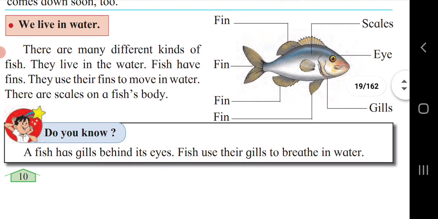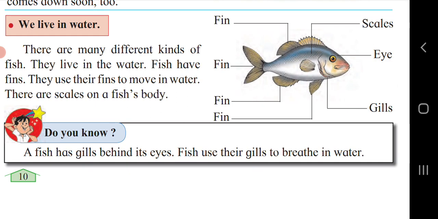Next, we live in water. There are many different kinds of fish. They live in the water. Fish have fins. They use their fins to move in water. There are scales on a fish's body. You can see the fins they have given, everywhere here the fin is mentioned.